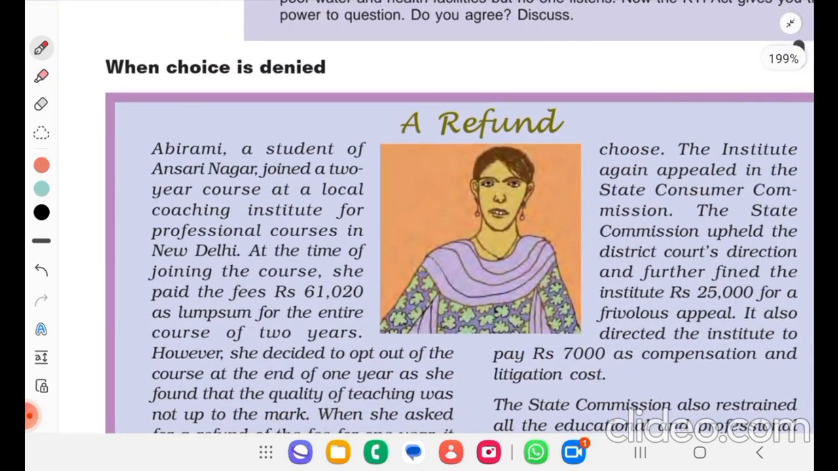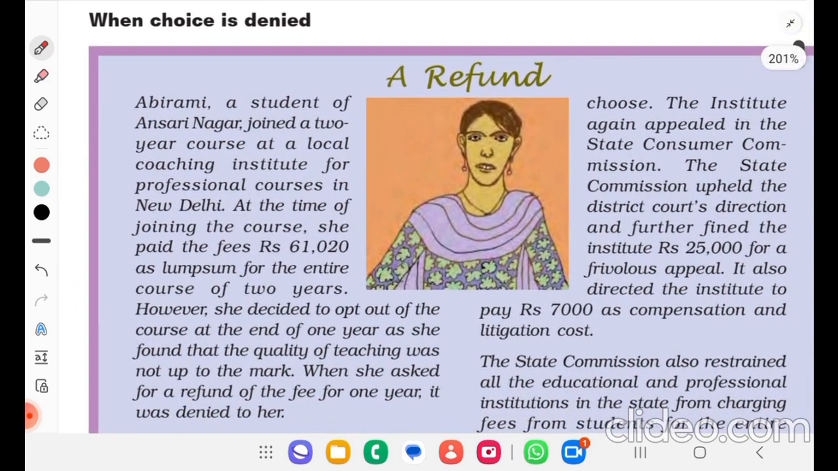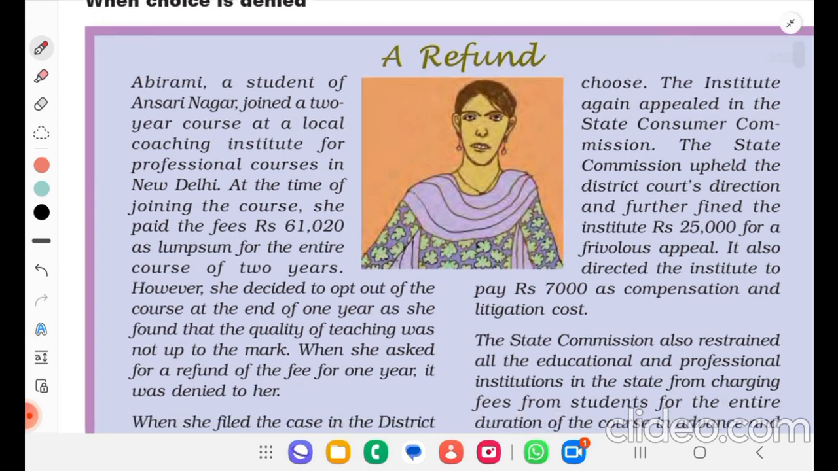When choice is denied, a refund. Abhirami, a student of Ansari Nagar, joined a 2-year course at a local coaching institute for professional courses in New Delhi. At the time of joining the course, she paid the fee of Rs 61,020 as a lump sum for the entire course of 2 years. However, she decided to opt out of the course at the end of 1 year as she found that the quality of teaching was not up to the mark. When she asked for a refund of the fee for 1 year, it was denied to her.